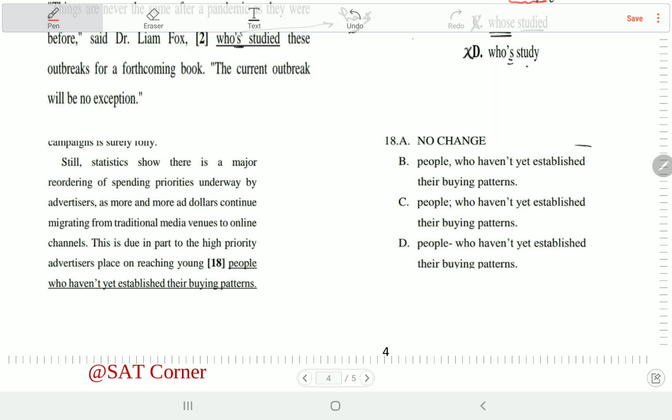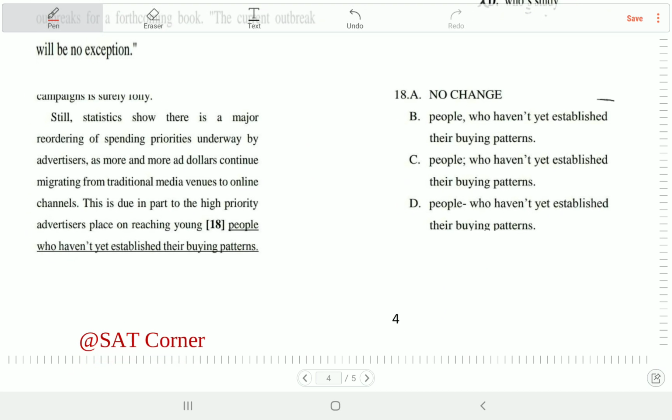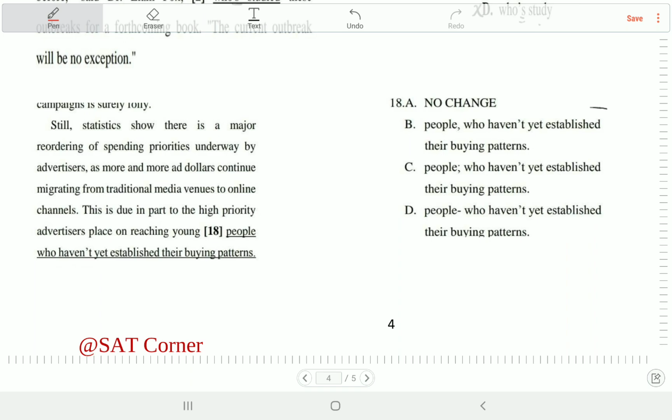Okay, for number 18, it says here: this is due in part to the high priority advertisers place on reaching young people who haven't yet established their buying patterns. Think about it for a bit.